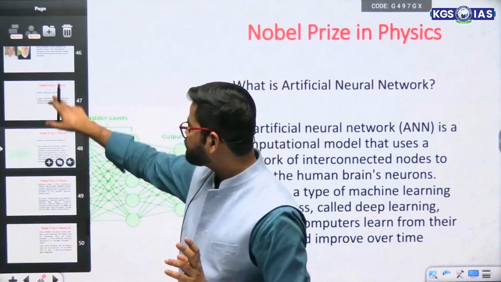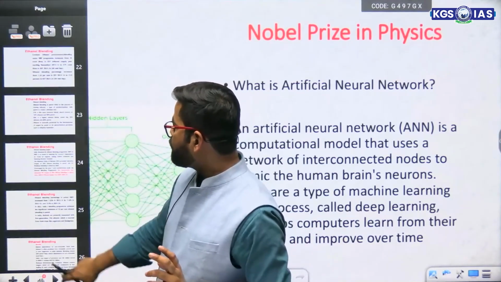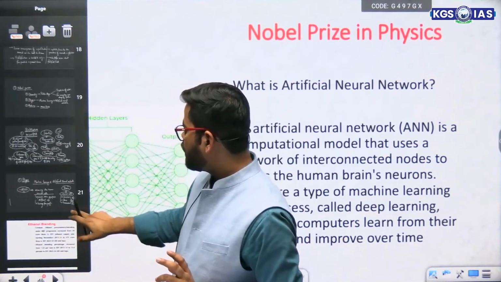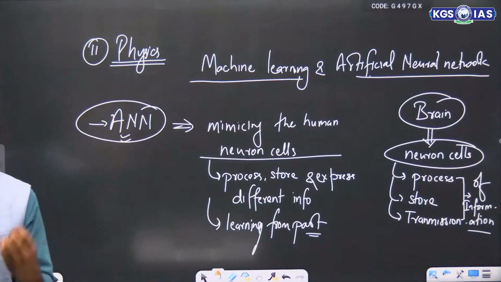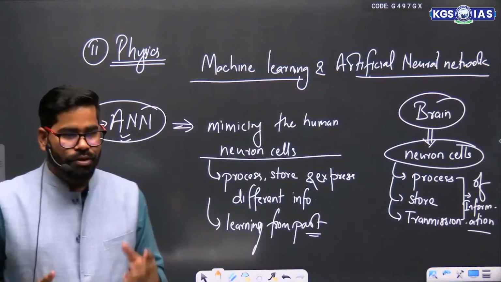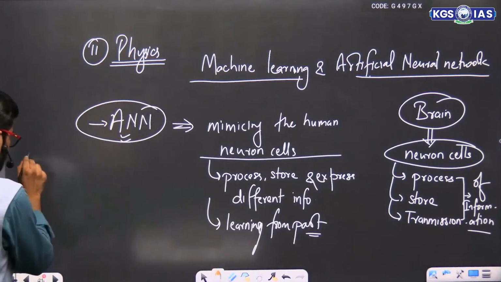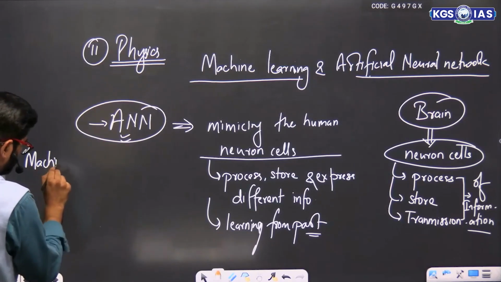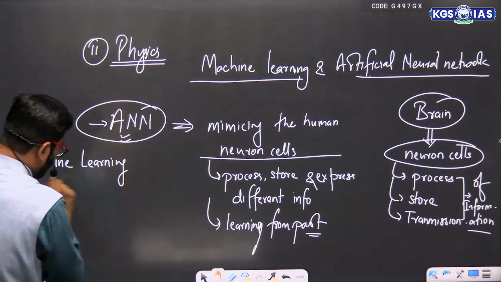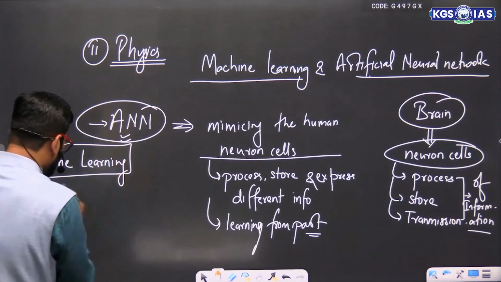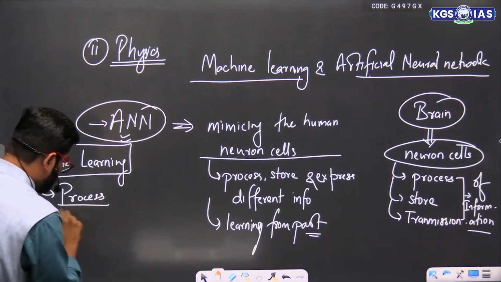Second thing is, what is this machine learning? We have seen ANN is basically a network which is trying to mimic the human brain. So what then is machine learning? Machine learning is a process.